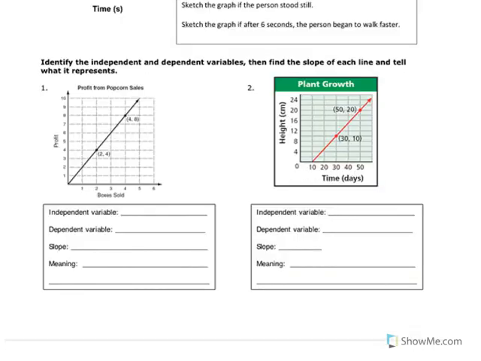It says, identify the independent and dependent variables, then find the slope of each line and tell what it represents. Okay, here's a tip. Anytime you're asked to find independent and dependent, independent is always the x, and dependent is always the y. So in this case, the independent variable is the boxes sold. The dependent variable is the amount of profit.